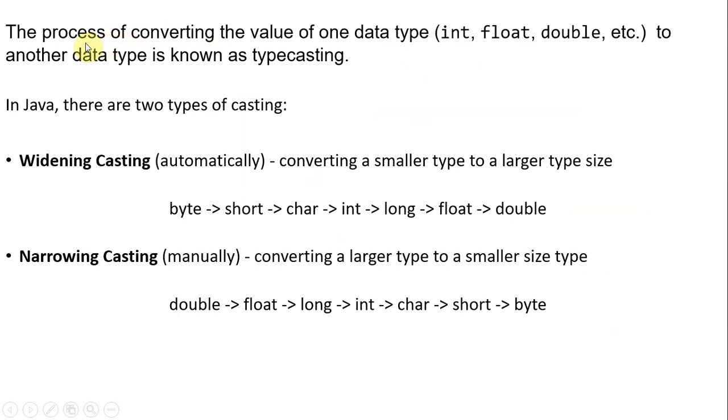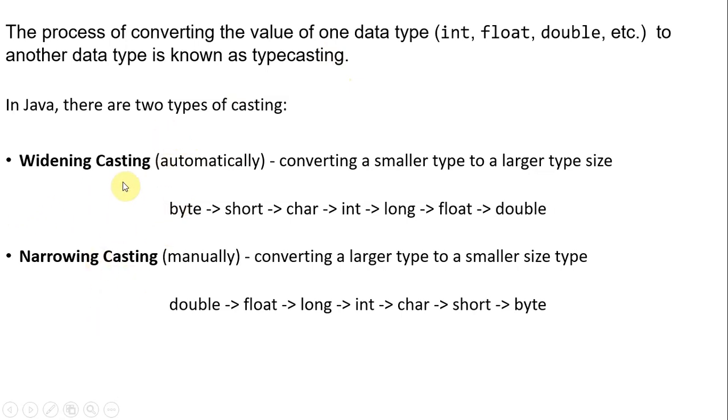I'm repeating: the process of converting the value of one data type. Data type means int, float, double. Those are the different data types we already discussed. So the conversion of a value of one data type into another data type is called typecasting or type conversion. In Java we have two types of castings.